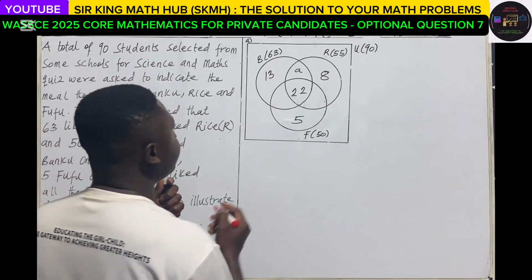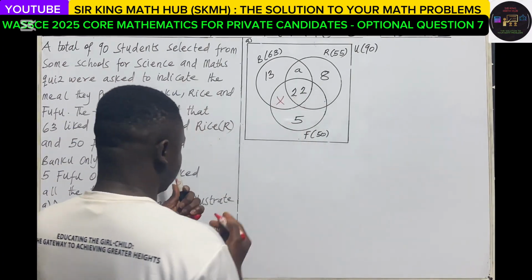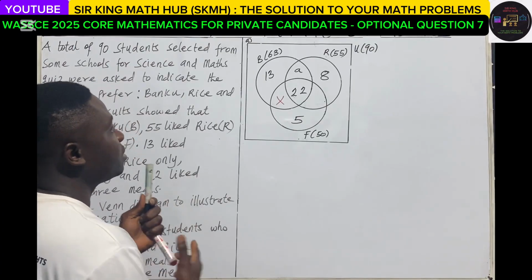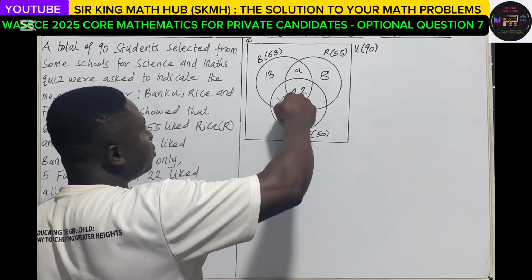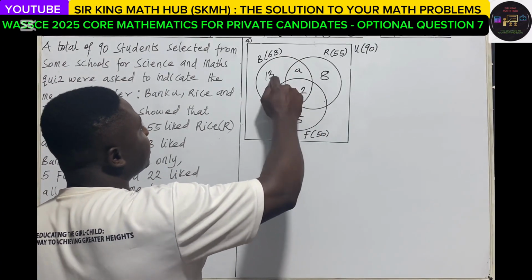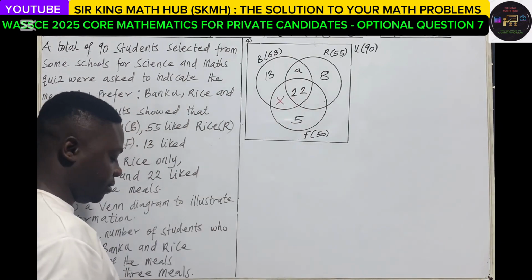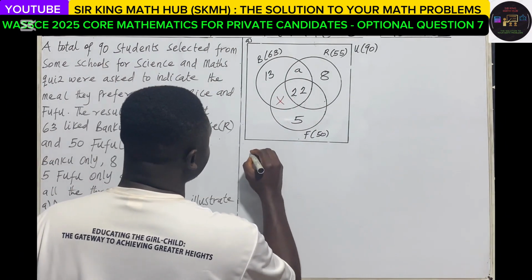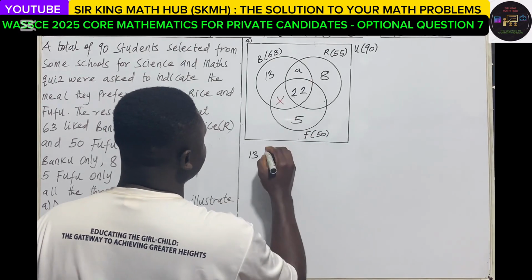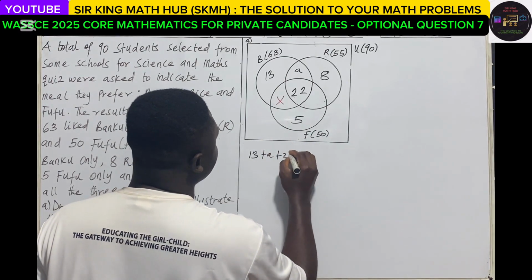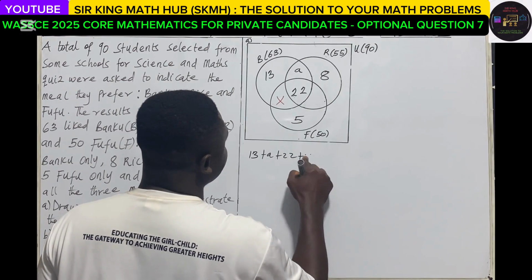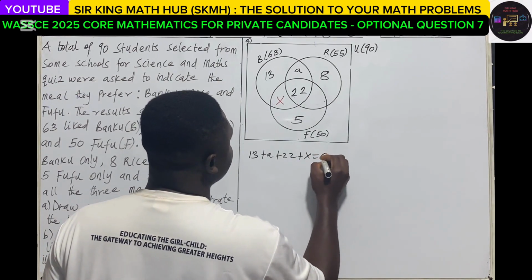If I represent this region as X, inside the banku region there are 4 different regions, and these 4 regions must sum up to 63. So 13 plus A plus 22 plus X must be equal to 63.